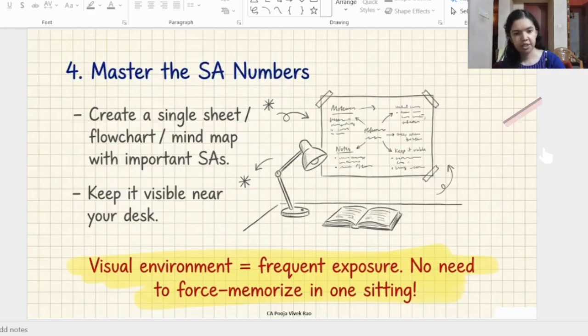So what you can do is create an essay number and name chart. Create a sheet which contains the important essay numbers and names and keep it somewhere visible near your study desk. For each of the essays, you can also create a flow chart or a mind map. Try to keep this chart in your visual environment so that the more frequently you come across it, you can remember it better. So you don't have to force yourself to memorize all of this in one sitting. You can keep this chart in front of you and keep looking at it every now and then.